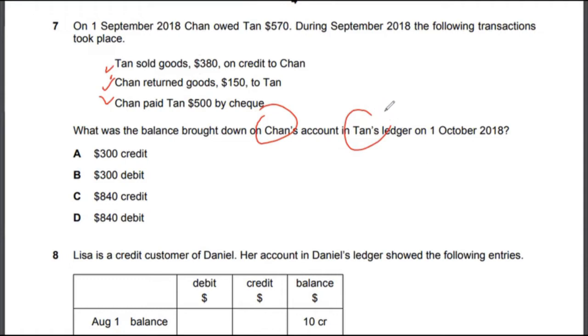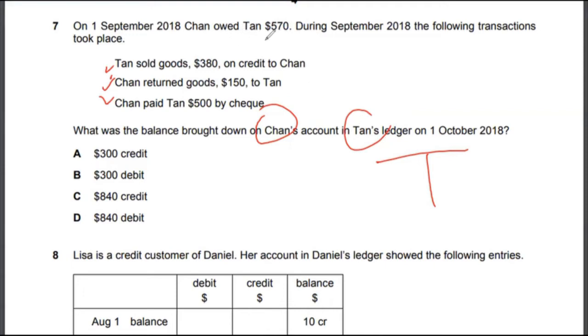So now you have to understand which role is being played by Chan and Tan, whether they are accounts receivable or accounts payable. So look at this. You would have to draw a T account in this case. That will give you the balance, the easiest way to do this question.